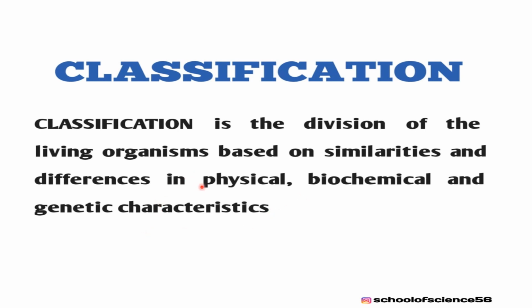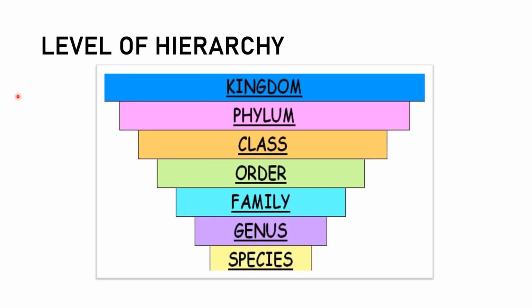By observing the differences and similarities in all these characteristics, we divide the living organisms. So, this is called classification. It is very important to classify the organisms.